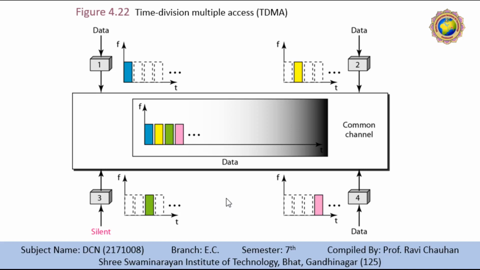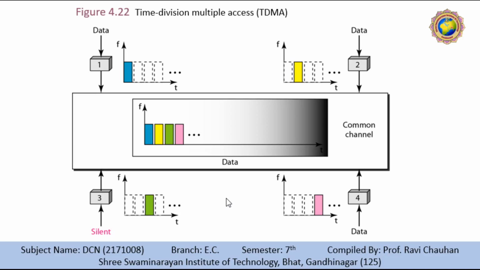The main problem with TDMA lies in achieving synchronization between different stations. Each station needs to know the beginning of its slot and the location of its slot. This may be difficult because of the propagation delay introduced in the system if the stations are separated over a large area. To compensate for this delay, we can insert guard times.